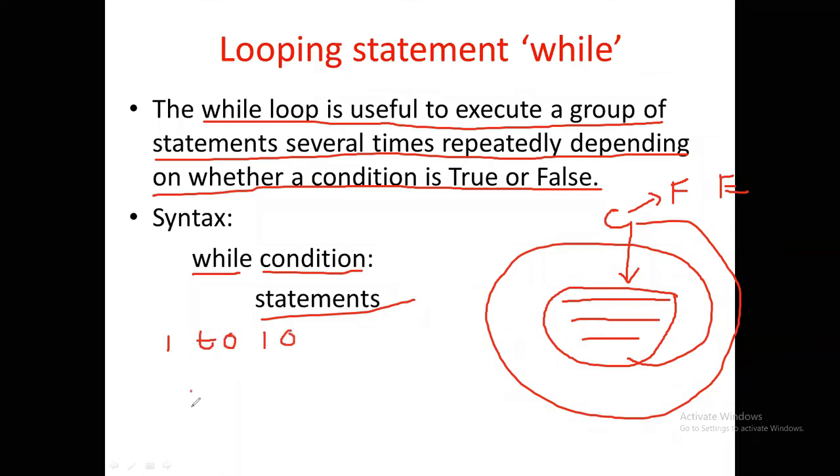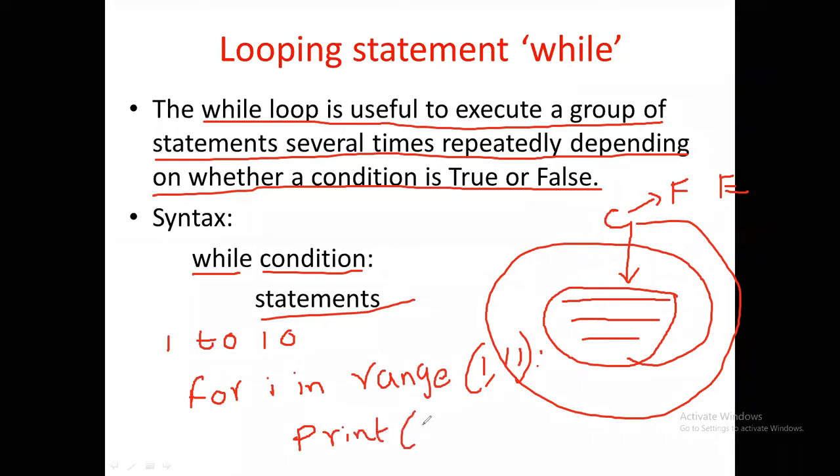How do we write the program? for i in range(1, 11): print(i). So what is the output? It prints the numbers from 1 to 10. Now, how can we write a similar program with the help of a while loop?